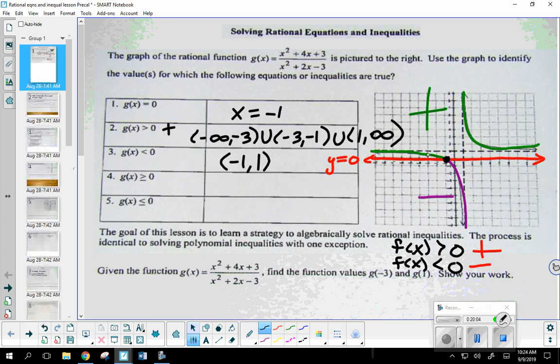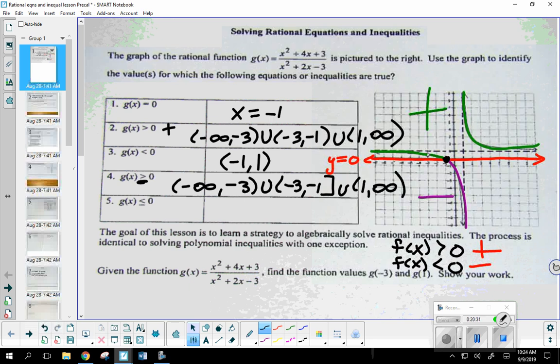The only difference is we now have equality. So these answers are going to be very nearly identical. In fact, how would I rewrite number 2 to get the answer for 4? What's the one change? Bracket on what? There you go. Everything would be the same, except when I get to that -1, I would have a bracket because we have equality. And then union 1 to infinity.